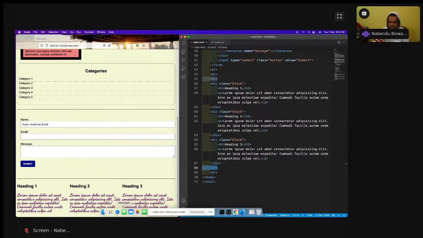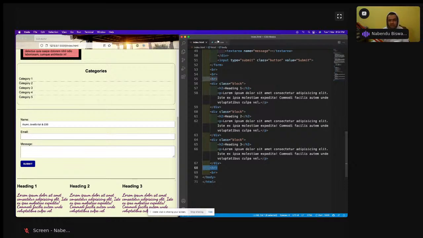The float has eaten it up. So this is a thing with float. Whenever you give something as float, it messes up with everything which comes after it. If I was having some other styles after it, like this HR I have, it messed up with it. When you're floating everything to the left, it doesn't come back. Everything has come to the left. It will not come back. So that is the problem there.